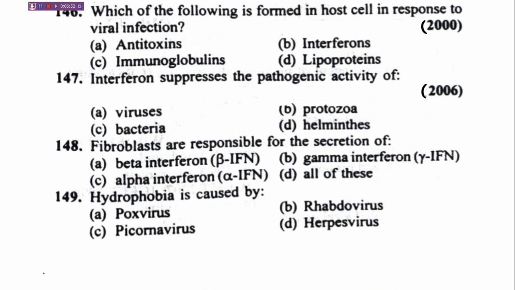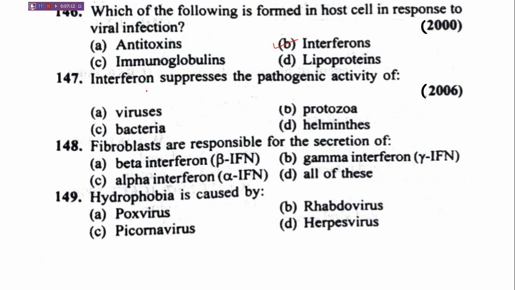Moving ahead with the next question. Which of the following is formed in host cell in response to viral infection? Options are A, antitoxins; B, interferons; C, immunoglobulins; D, lipoproteins. Correct answer is B, interferons.